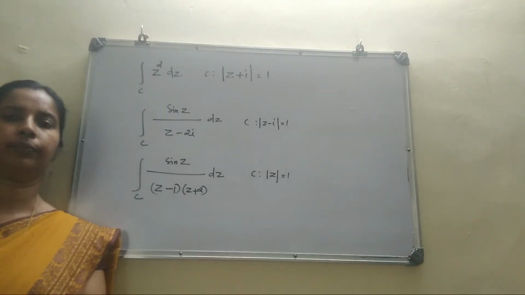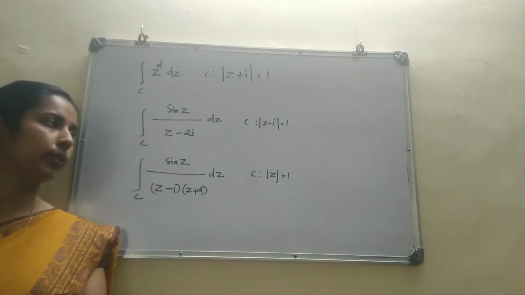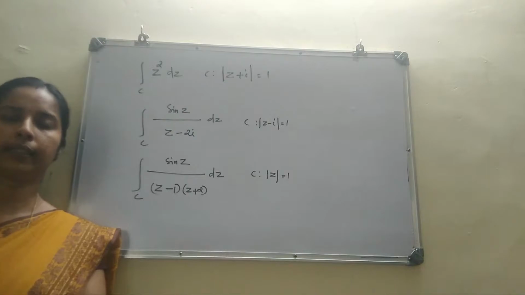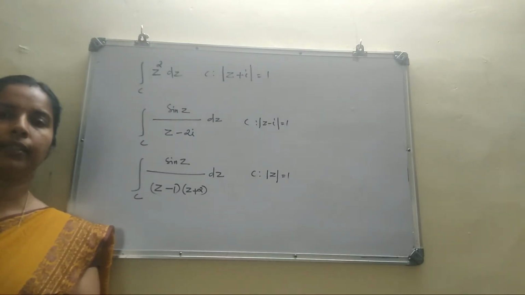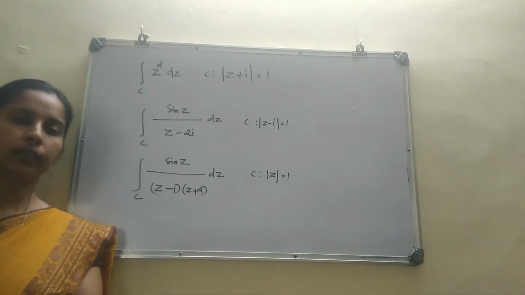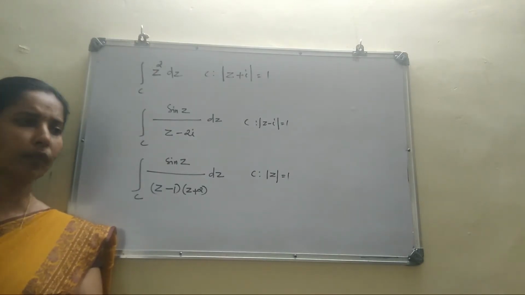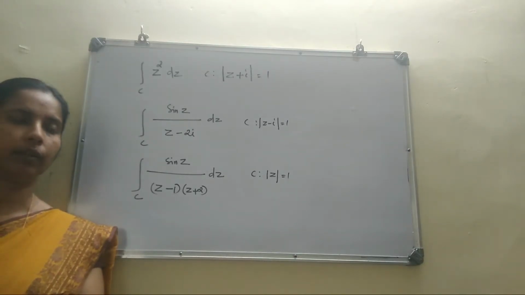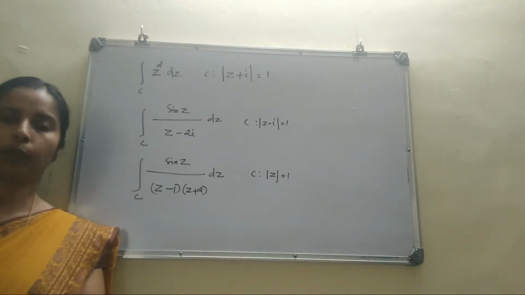Next question. Integral over C sin z by z minus 1 into z plus 2 dz, where C is mod z equal to 1. Here C is the unit circle, center is 0 and radius 1. Given function is sin z by z minus 1 into z plus 2. Singularities of the given function are 1 and minus 2. Or you can easily find the singular points by solving the denominator equal to 0. By solving the denominator equal to 0, you can see the answers are 1 and minus 2.